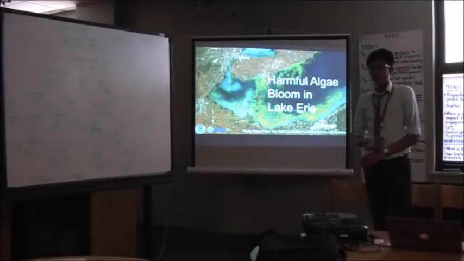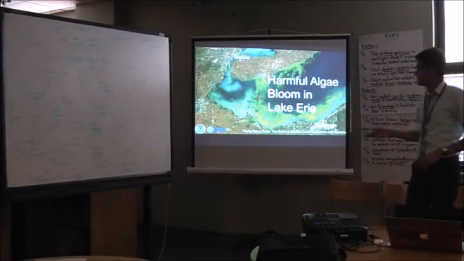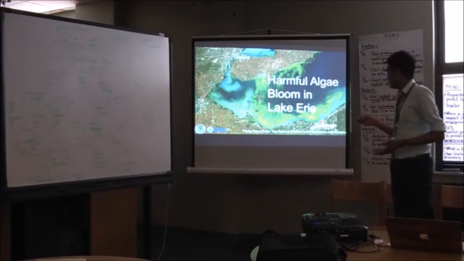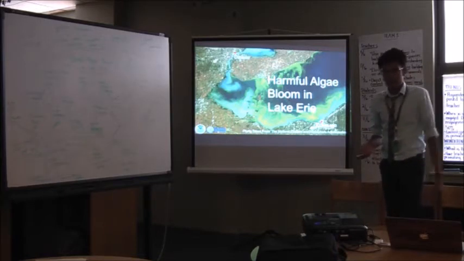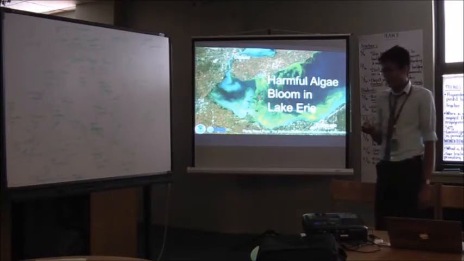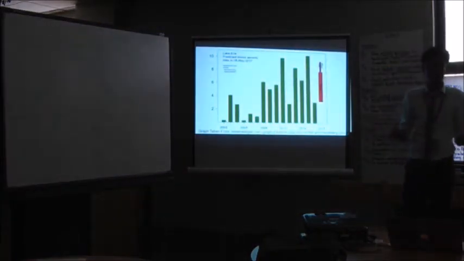Now this is a satellite image of the harmful algae bloom in Lake Erie, and all these green, almost filaments are the algae. This image was taken from NOAA, the National Oceanic and Atmospheric Administration. Just keep that in mind, and I'll explain why that's significant later on in my presentation. This graph shows you the severity of harmful algae blooms from 2002 to now. As you can see, there is an upward trend. It's a weak correlation, but there's definitely an upward trend from 2002 to 2017.